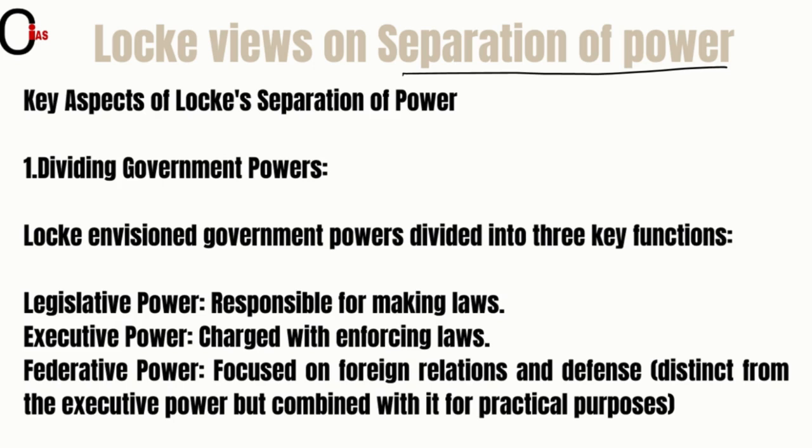The first one is dividing government powers, means the distribution of powers among the government authorities, right? Locke envisioned government powers divided into three key functions. As friends, during the modern times also we have these things. Legislative power, responsible for making laws, means these people who are in the legislature, who are in the parliament, are responsible to make the laws, right? And the executive to enforce or to implement the laws. Right now in modern time also we have these two institutions, right? The federative power focused on foreign relations and defense, distinct from the executive power but combined with it for practical purpose. But now friends, if we look, we have judiciary, but at the time there was federative power, right?